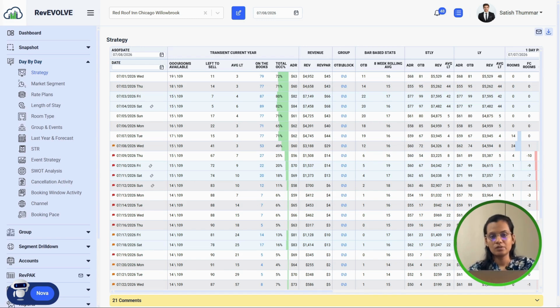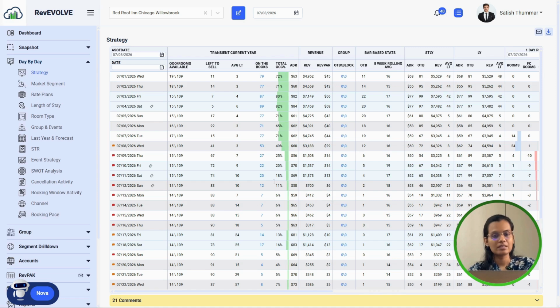Many hotels focus on occupancy and ADR but often overlook the basic question. Right now you can see the screen, which is a day by day strategy. We focus on occupancy, ADR, what my rate shop is saying, meaning what my comp set is saying, and how my numbers compare to last year. So we mostly see such numbers. My question here is, are all the selling channels showing the correct rate that we adjusted or put in? This is a simple question that most hotels do not focus on.